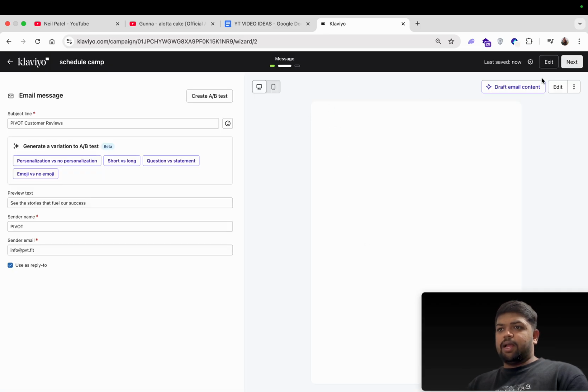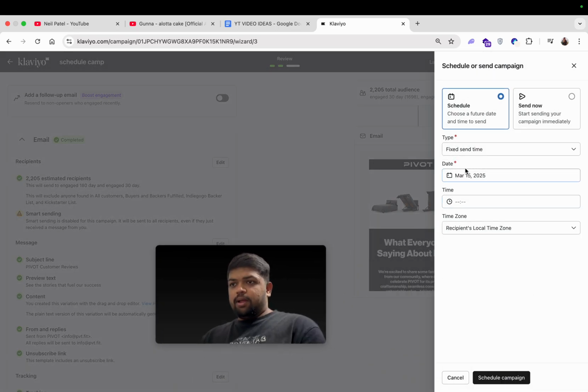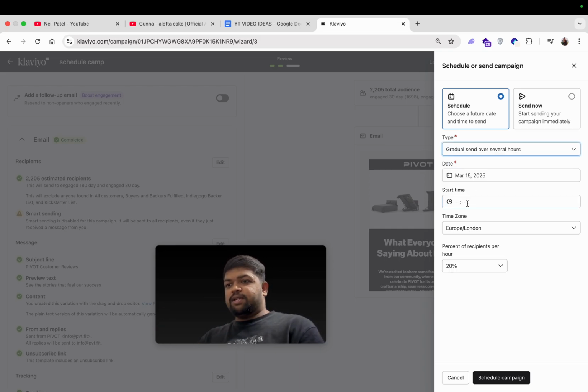Okay, click on next, send schedule, and in here in the type option, select the gradual send over several hours, and you select the time, let's say 9:45 a.m., and you select the percentage per hour ratio.